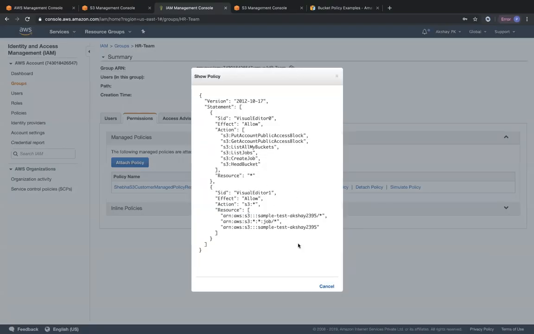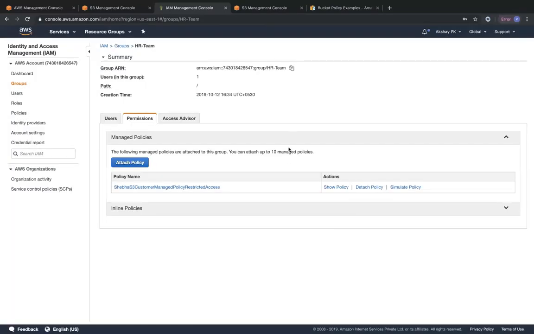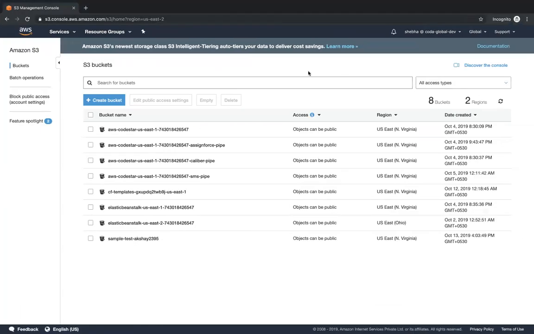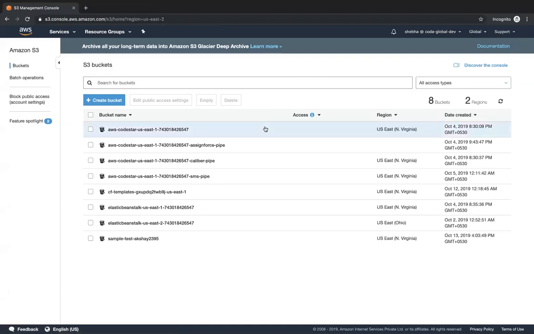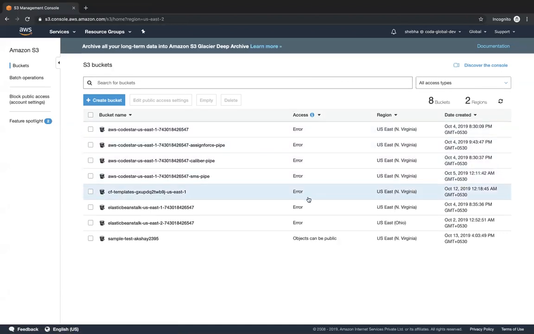Now we'll go back to S3, logged in as Shiba, and refresh the entire page. You can see over here that right now it states error. Before, when we added the full access policy to Shiba, she had access to literally everything, every bucket, the entire S3 service.